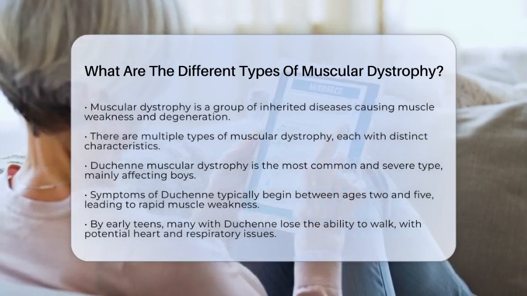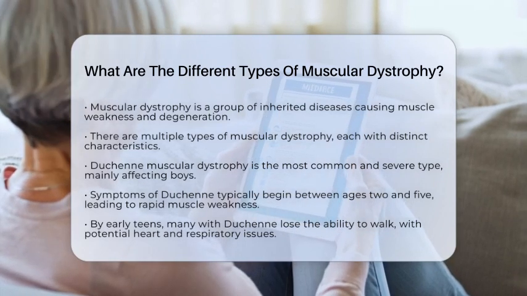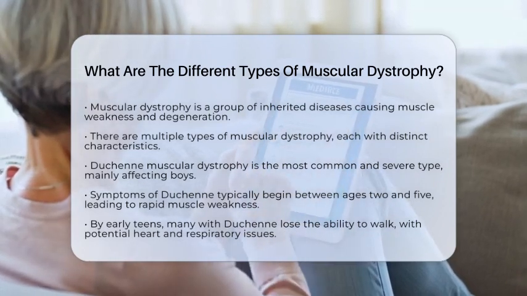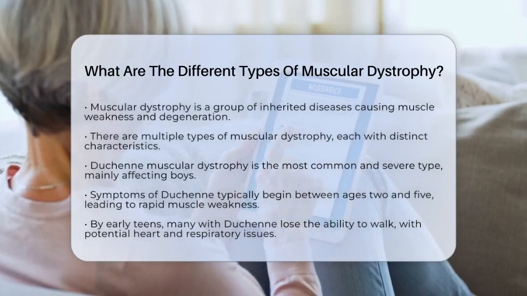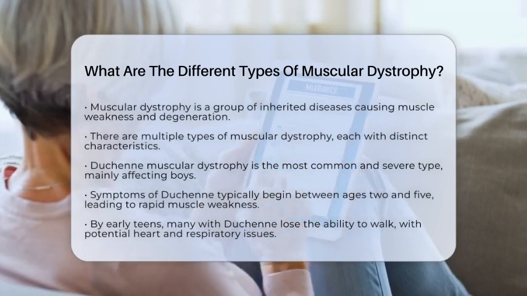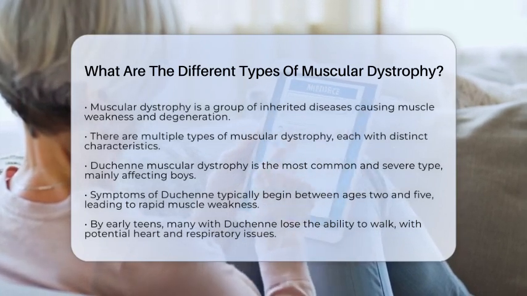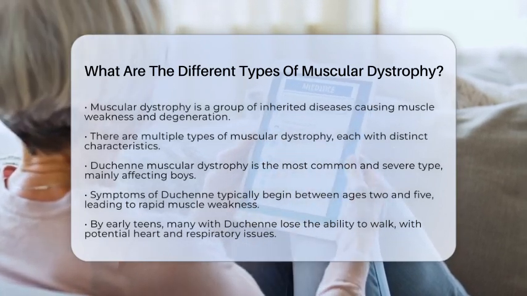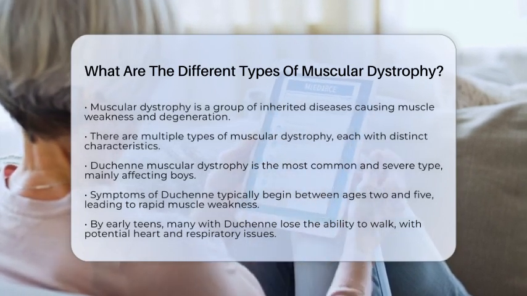Duchenne muscular dystrophy is the most common and severe form. It primarily affects boys, with symptoms usually starting between the ages of 2 and 5. This type causes rapid muscle weakness, especially in the hips, pelvic area, thighs, and shoulders. By the early teens, many individuals lose the ability to walk, and it can also impact heart and respiratory muscles.